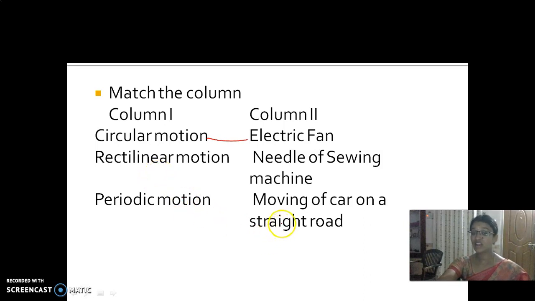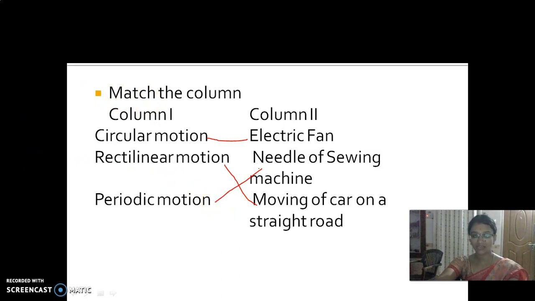Here it is given the movement of a car on a straight road, so this is the answer. And the last one, periodic motion. Have you seen the sewing machine needle, children? When we are operating it, that needle moves up and down in a periodic way, that is continuously. So the needle of a sewing machine is an example of periodic motion. So the correct answer is option B.